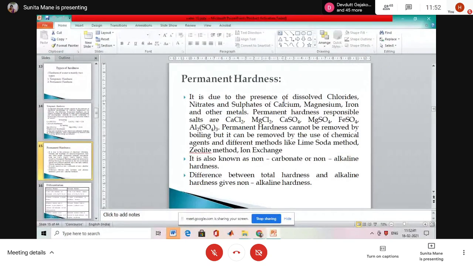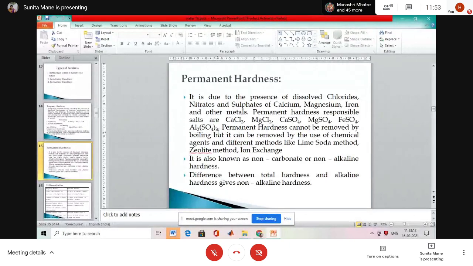Dissolved chloride, nitrate and sulfate of calcium, magnesium, iron and other metals or heavy metals. Write down the salts responsible for permanent hardness. First, calcium chloride and magnesium chloride. Third, calcium sulfate. Next, magnesium sulfate. Then ferrous sulfate, FeSO4, and aluminium sulfate.